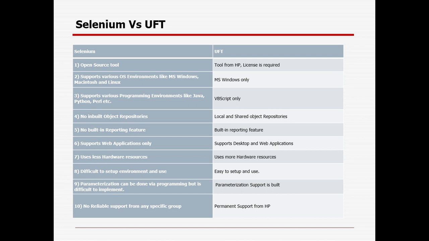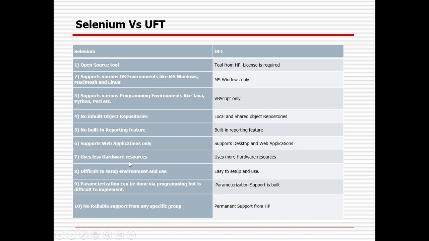So I have tried to depict the differences between a free tool and a licensed tool. UFT is a licensed tool, whereas Selenium is an open source tool. Selenium supports multiple operating systems, multiple browsers, and multiple programming languages, whereas UFT supports only MS Windows, only the VBScript language, and I think only one browser. Selenium supports primarily web applications, whereas UFT or QTP supports web and Windows based applications. No inbuilt feature is available in Selenium for object repository or reporting, whereas those features are available in UFT.